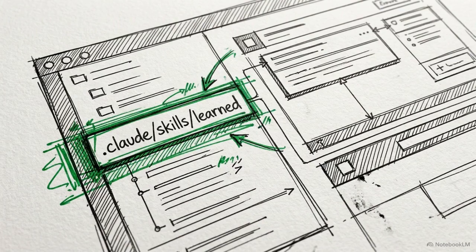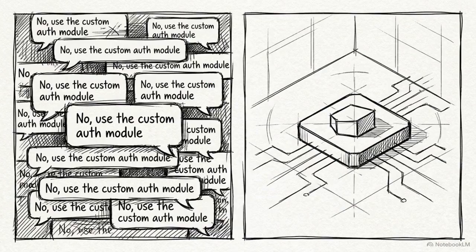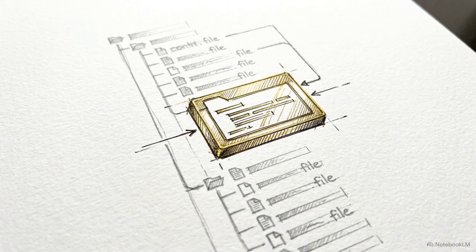You are no longer repeatedly coaching an assistant. The agent actively evolves its own behavior based on the historical constraints of your specific codebase. By converting passing feedback into permanent instincts, the AI transforms from a repetitive tool into a stateful, compounding asset that does not make the same mistake twice.